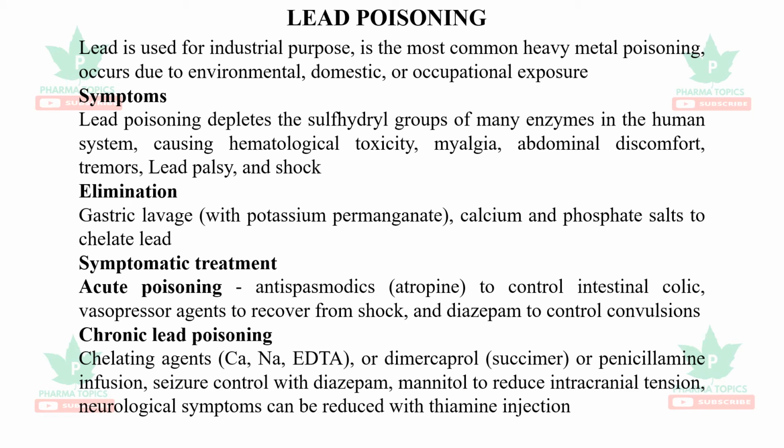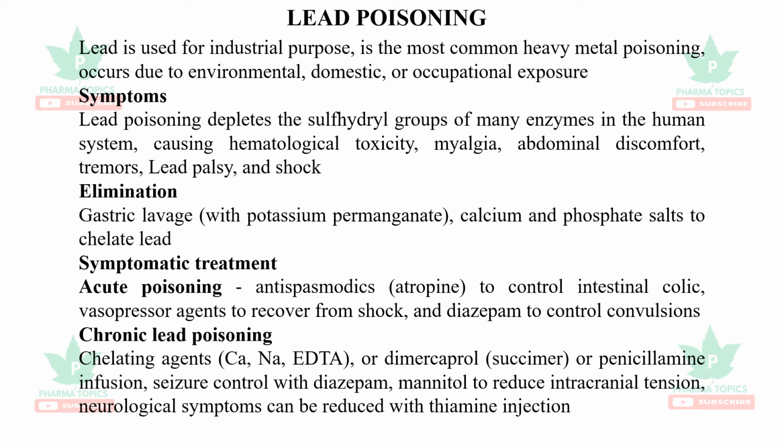Next is heavy metal poisoning. Lead is used in the paint industry. Occasional consumption of it causes lead poisoning that may be deliberate or accidental. Symptoms: they deplete the sulfhydryl stores of the enzymes, causing several toxicities such as hematological toxicity, myalgia, abdominal discomfort, lid palsy, or shock. Elimination in case of acute toxicity can be done with gastric lavage; calcium or phosphate salts can be used to chelate the lead.